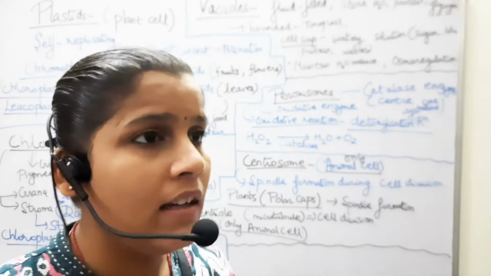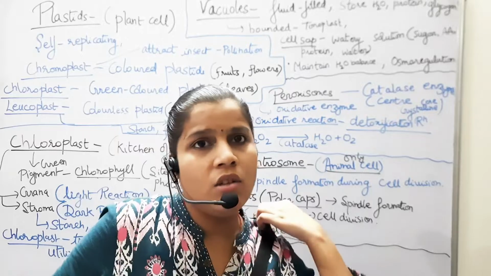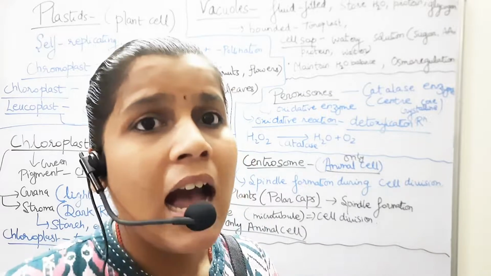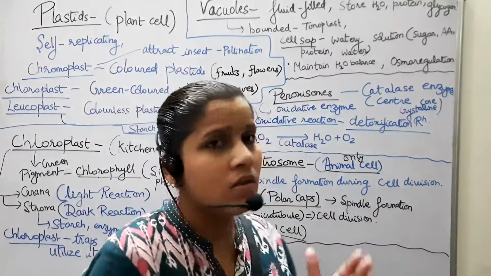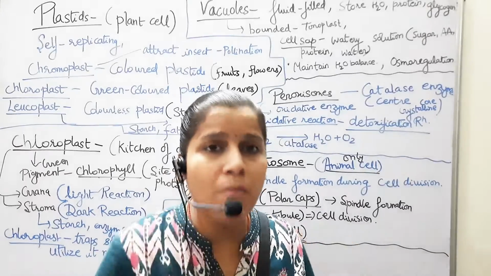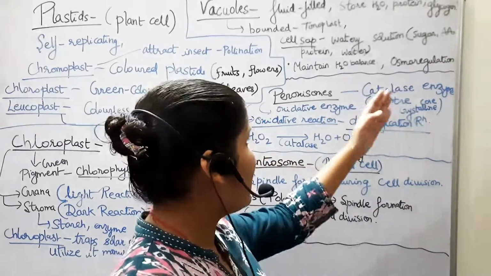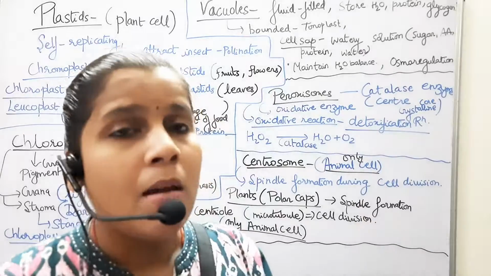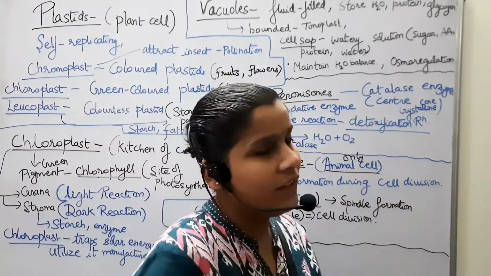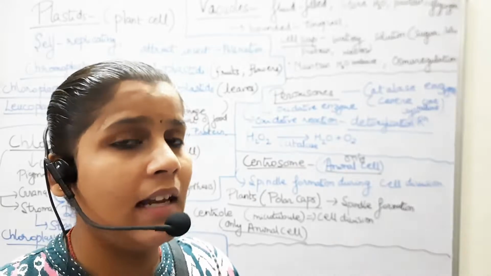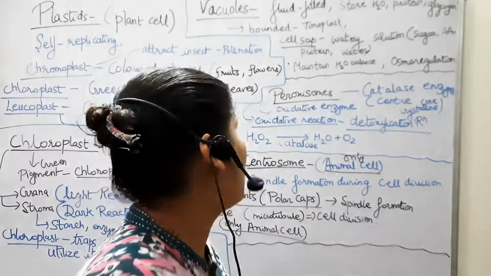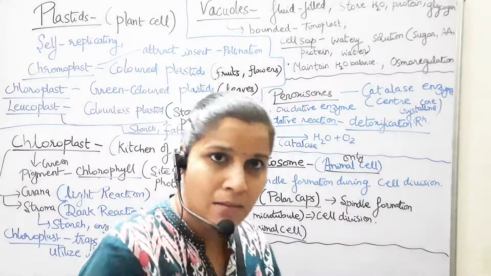Whenever we have stress or any toxic cell byproduct, hydrogen peroxide, H2O2, is released from the cell, which is a very toxic byproduct. It is immediately catalyzed by the catalase enzyme into water and oxygen with the help of the peroxisome. That is why it is known as the detoxification reaction, where hydrogen peroxide is converted into water and oxygen by the catalase enzyme. So the peroxisome, containing catalase enzyme, is very important.